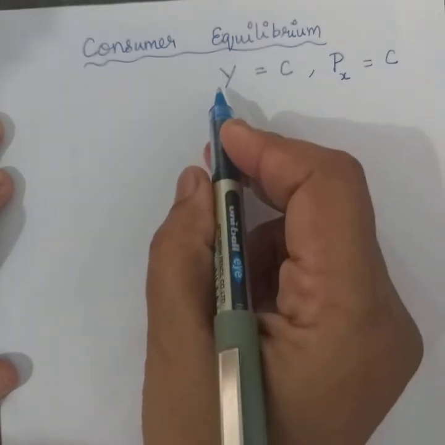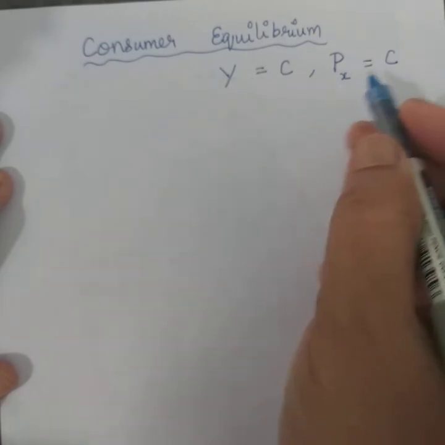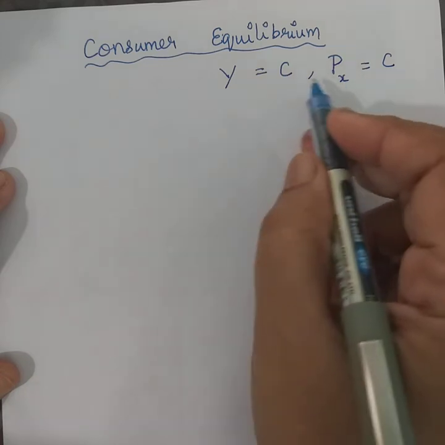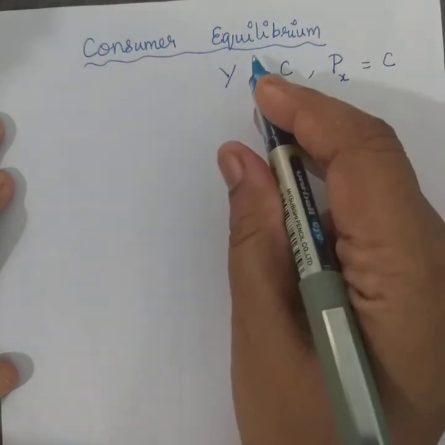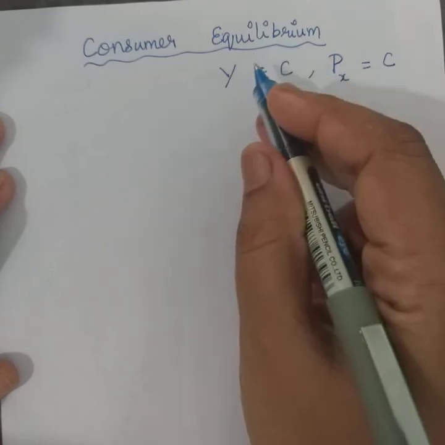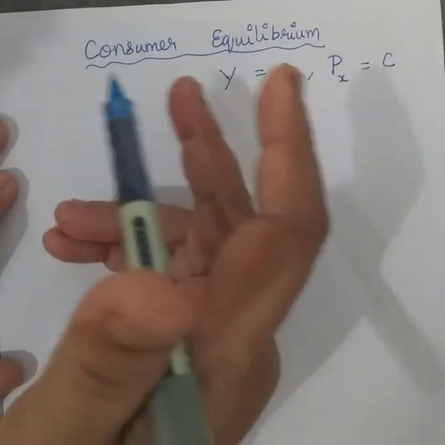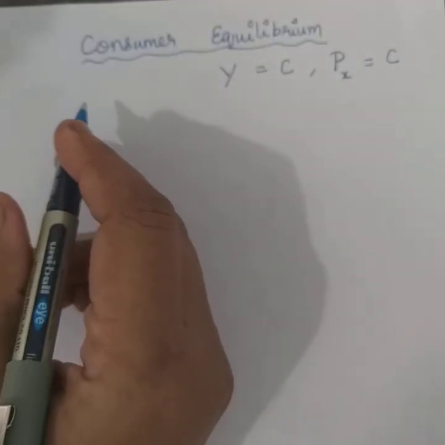That is, how is he going to allocate this given constant income on the purchase of the commodity X, and how many units will give him this maximum satisfaction, or where exactly the consumer attains this so-called equilibrium is what I am going to explain to you.